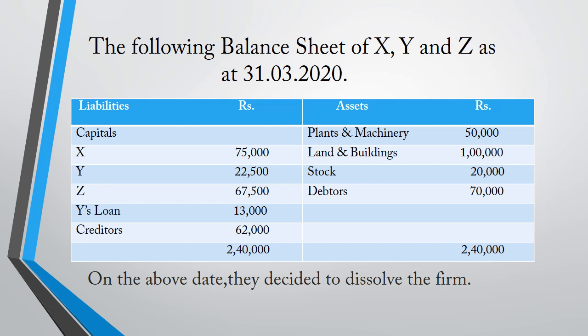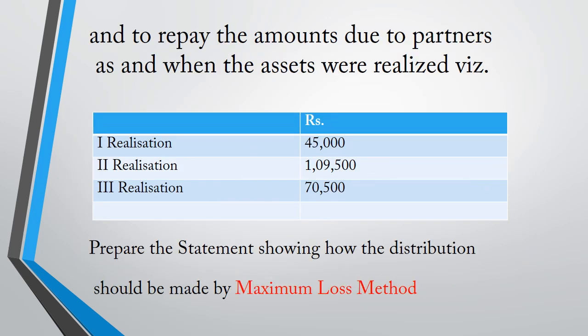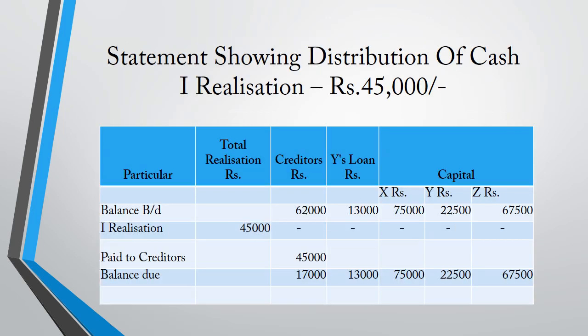On the above date, they decide to dissolve the firm. The amounts are realized. The first realization 45,000, second realization 1,09,500, the third realization 70,500. So we are preparing the statement showing how the distribution should be made by maximum loss method. This is the first cluster, the statement showing the distribution of cash.